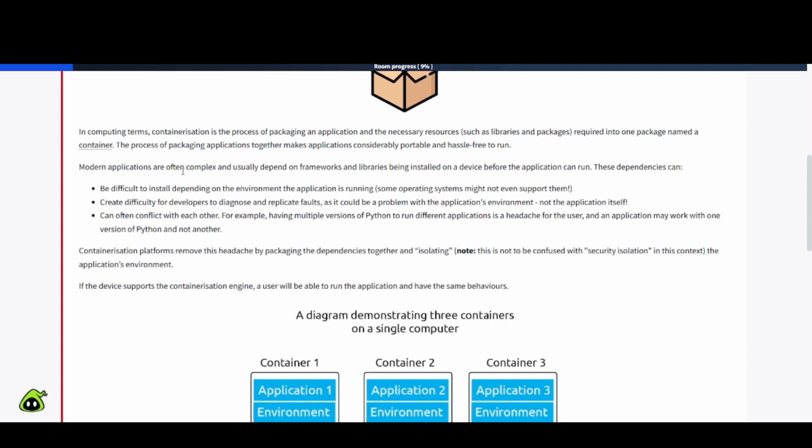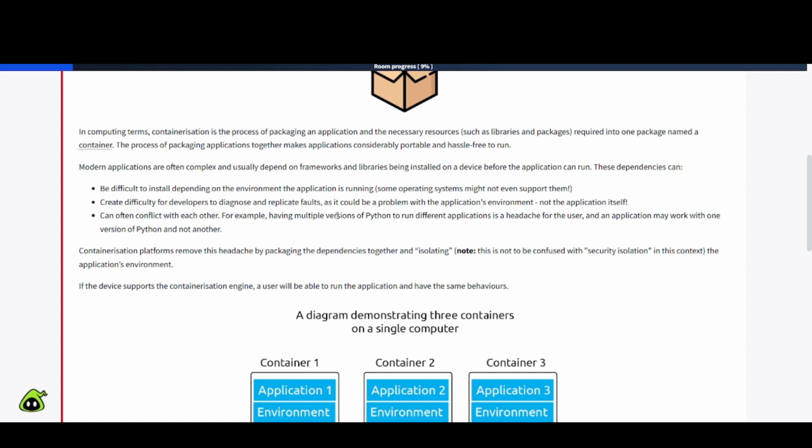Modern applications are often complex and usually depend on frameworks and libraries being installed on a device before the application can run. These dependencies can be difficult to install depending on the environment the application is running in. Some operating systems might not even support them. They create difficulty for developers to diagnose and replicate faults, as it could be a problem with the application's environment, not the application itself. They can often conflict with each other.